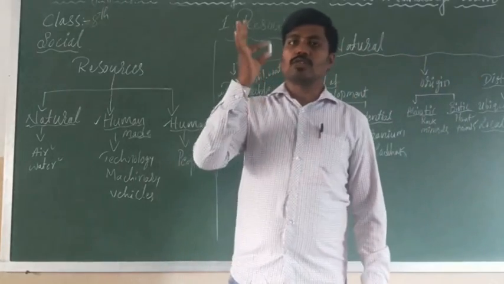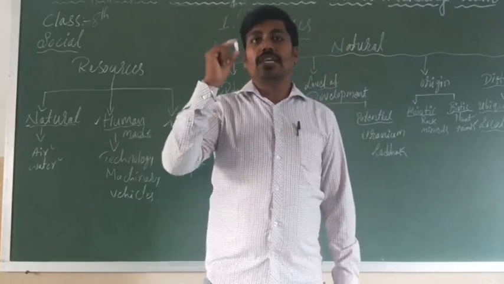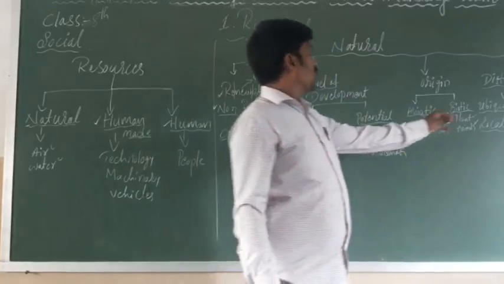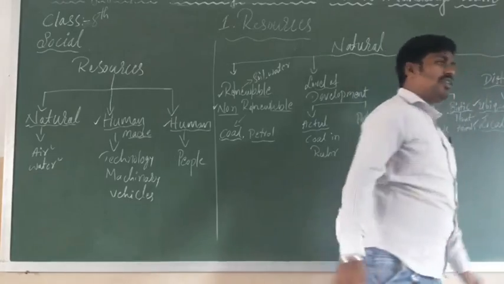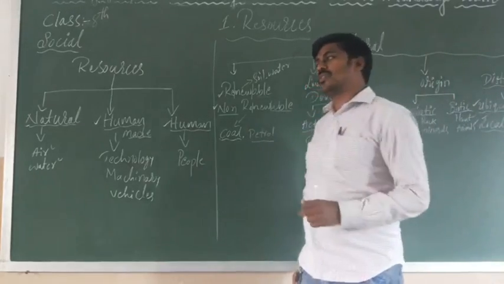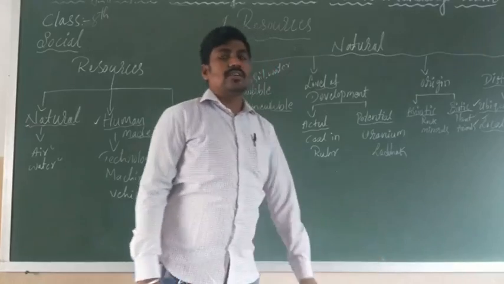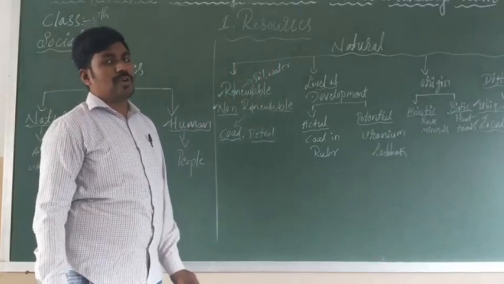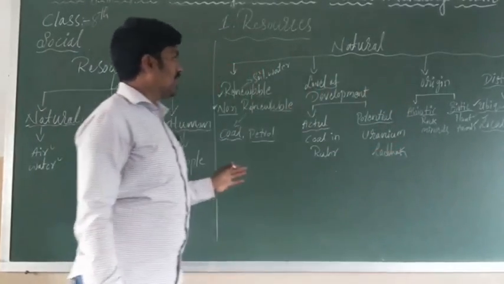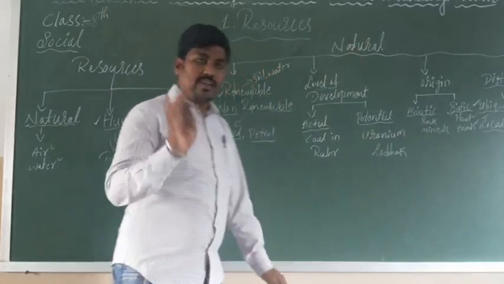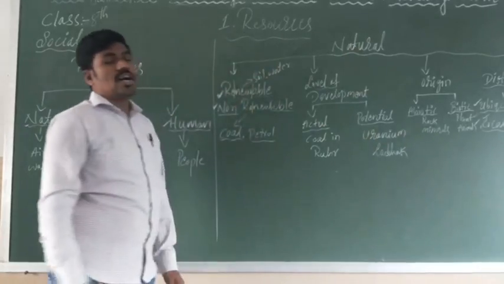So the natural resources are found in a particular place. We find them in a particular place, and that is called the distribution of natural resources. This is found everywhere. This is only in a few places, in a particular place we find. Those are called localized natural resources. Hope you understood this. The complete natural resources are also divided into renewable and non-renewable resources.